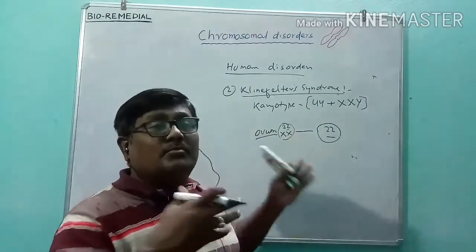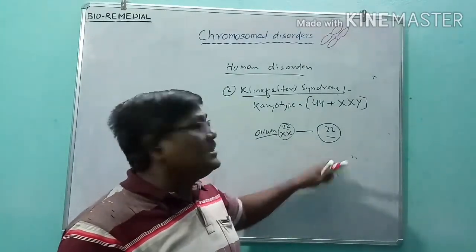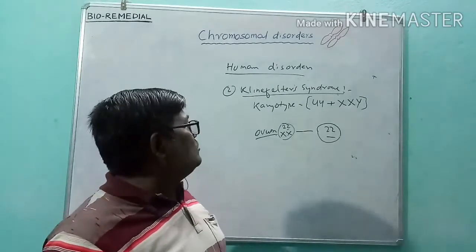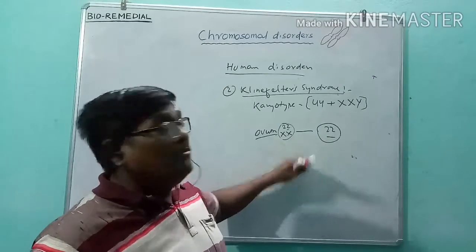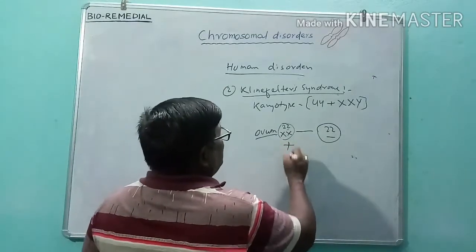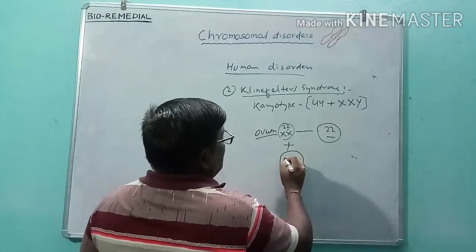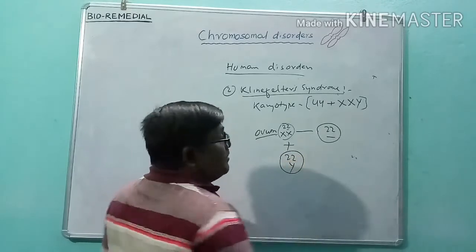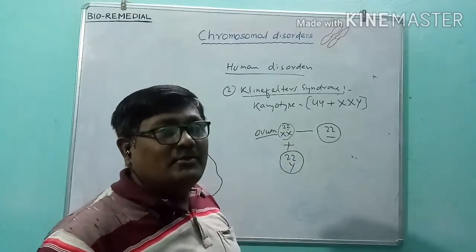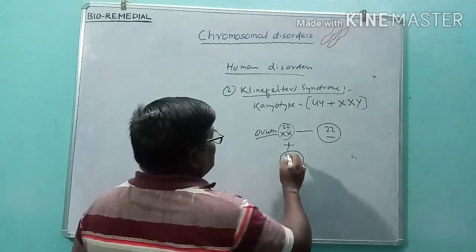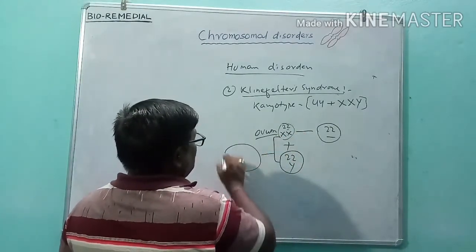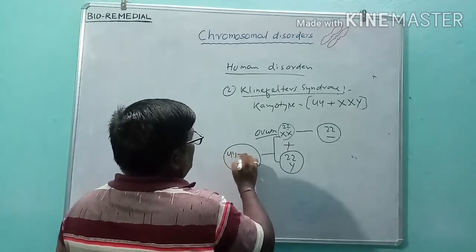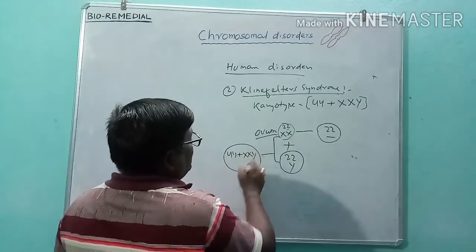When this female gamete is fertilized with a normal male gamete carrying a Y chromosome, the result is a zygote with 44 plus XXY.